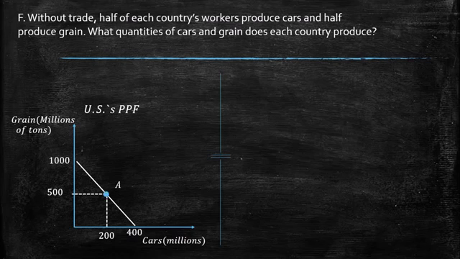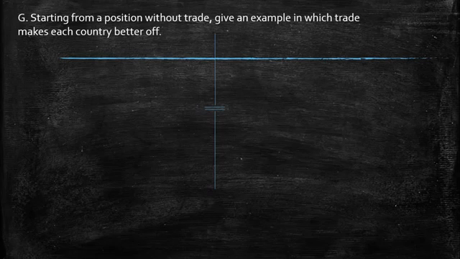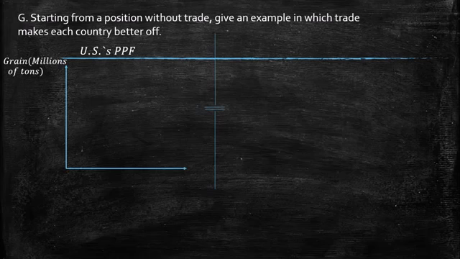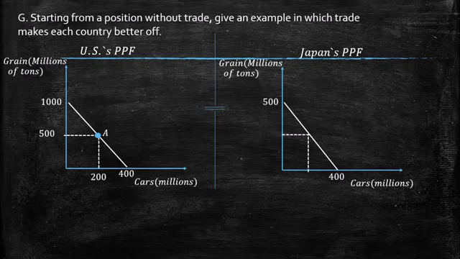If we have the other case, we have the same stuff, cars, millions in the x-axis, and we have the y-axis grain, millions of tons. So if we devote half the workers to producing cars and to producing grains, we have these values, 200 and 250 for B. So this is the case. So G, starting from a position without trade. Give an example in which trade makes each country better off. So we have again the point that we already had before, A, and the point B for each country.